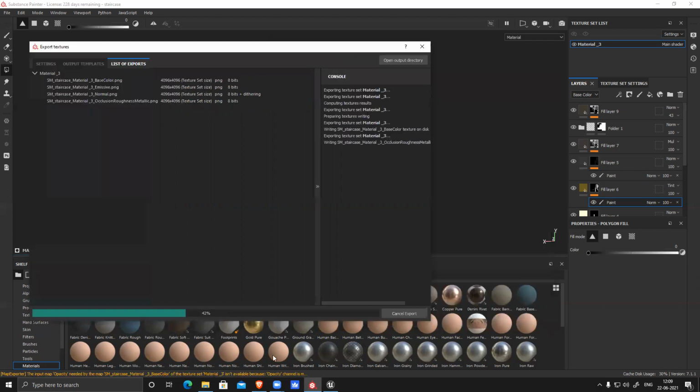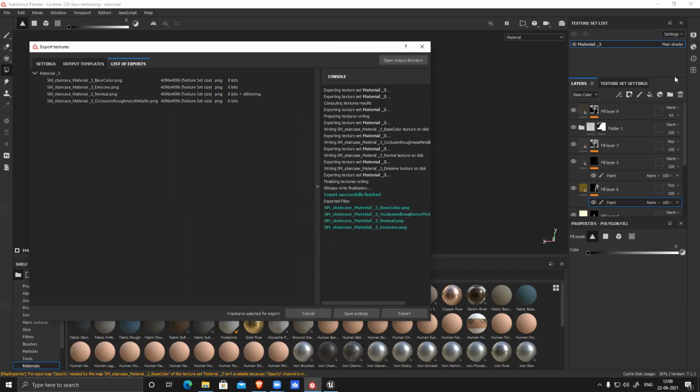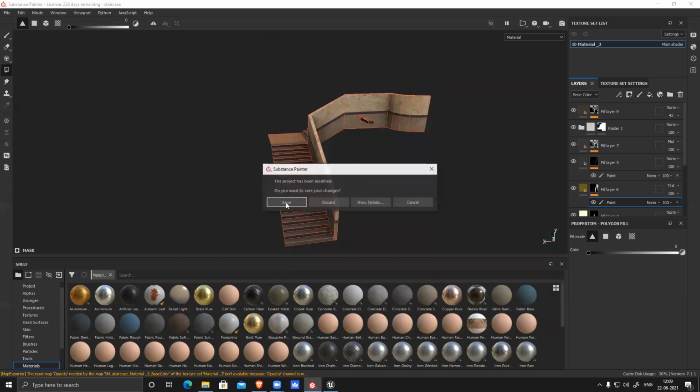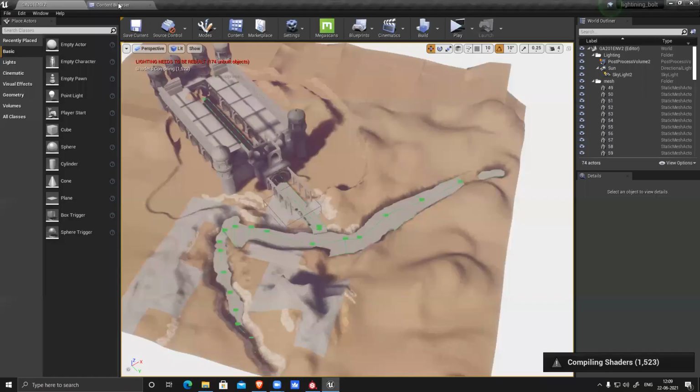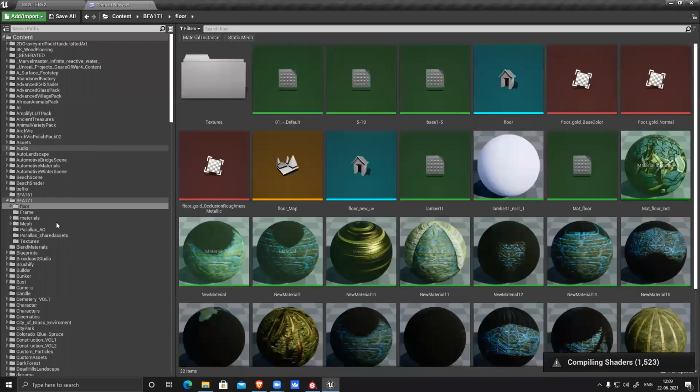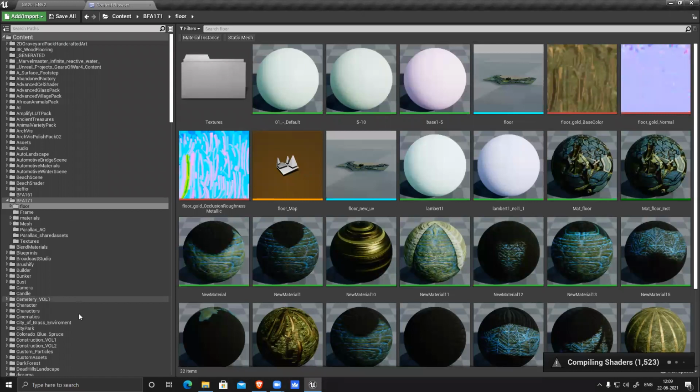It's exporting all the textures. Yeah, done. Close. Save your file. I have already opened Unreal, and I'll open our project, our particular file.